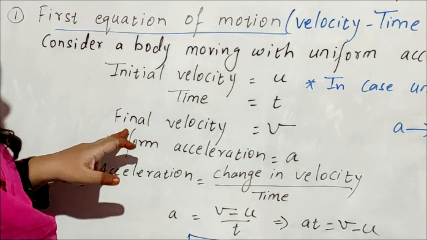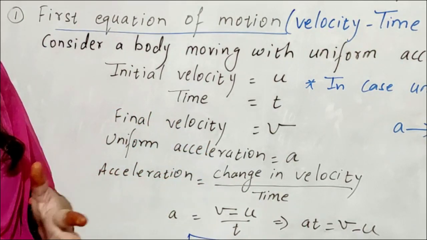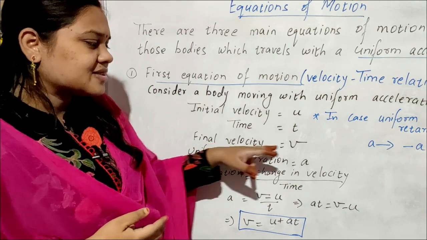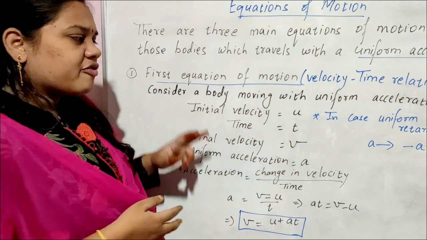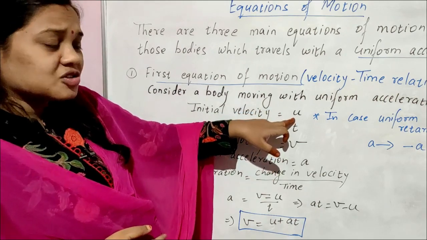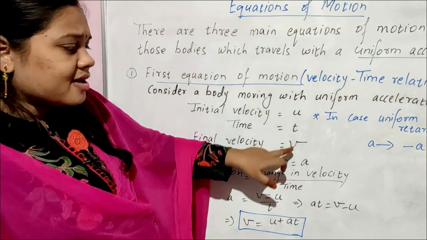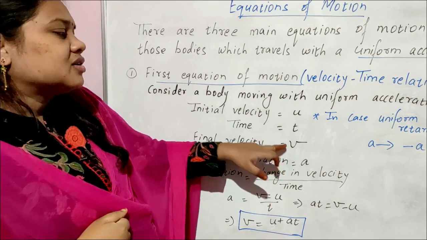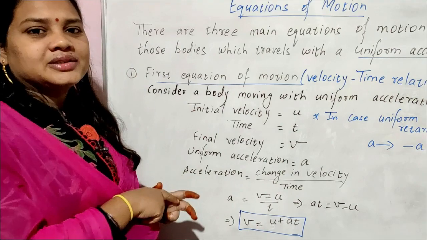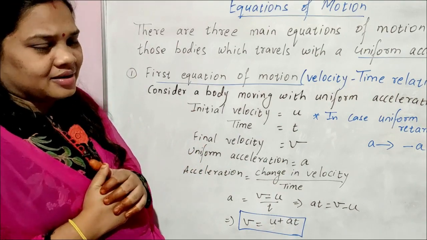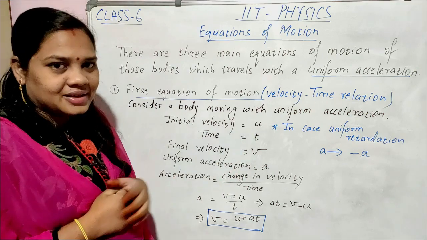Then final velocity after some time. What is the velocity of the body at the end? That is called final velocity, that is v. Suppose the initial velocity is 2 meter per second and the final velocity is 10 meter per second. From 2 meter per second to 10 meter per second, how much time is taken? That is time t.